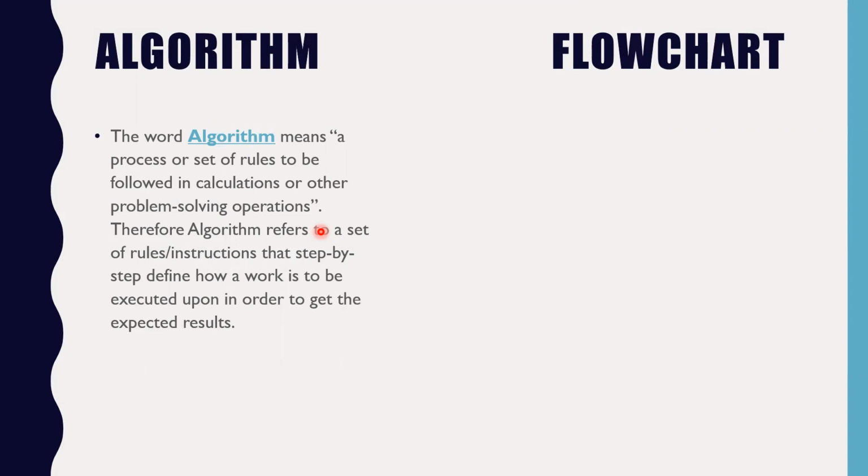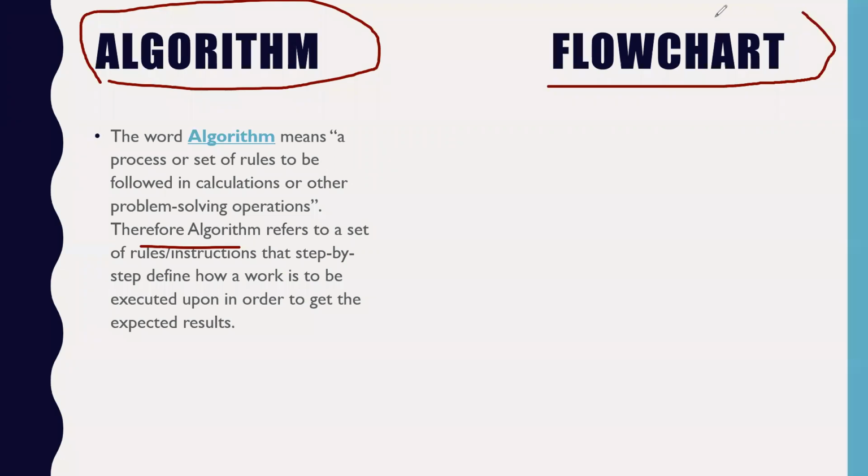So for that, what do you need? First of all, you need the age of the person. Then what will you do? You will check whether the age is above 18 or not. After that, you will say that the person is above 18, so he is eligible to vote. So the steps required to perform a task are known as an algorithm.